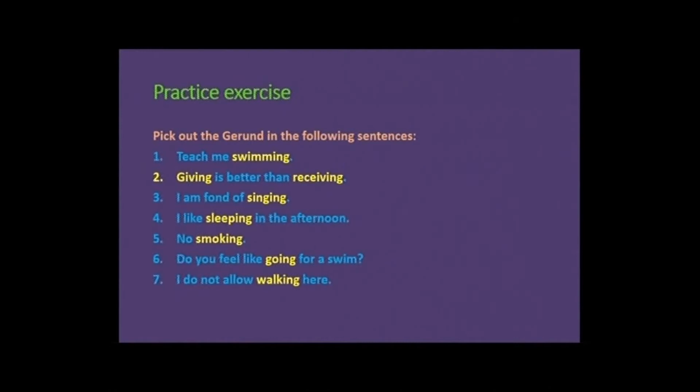Sleeping is the gerund. In the fifth sentence, no smoking. Smoking is the gerund. In the sixth sentence, do you feel like going for a swim? Going is the gerund. I do not allow walking here. Walking is the gerund in the last sentence.